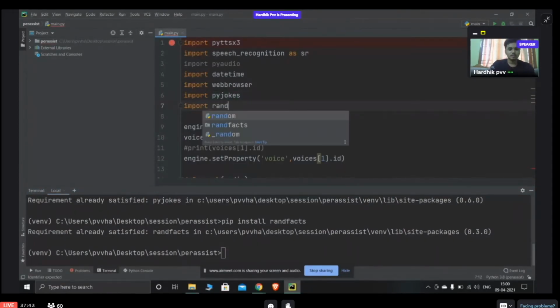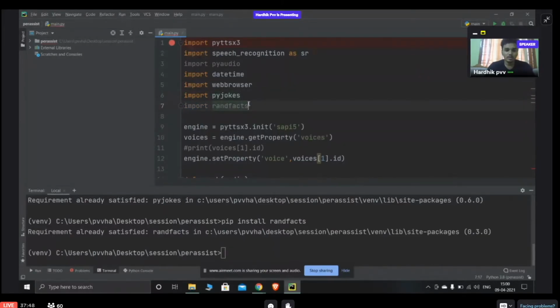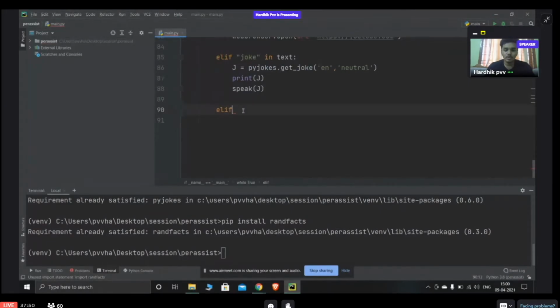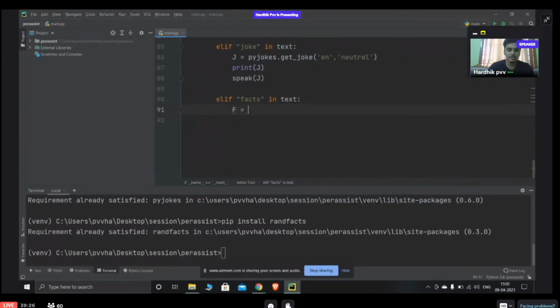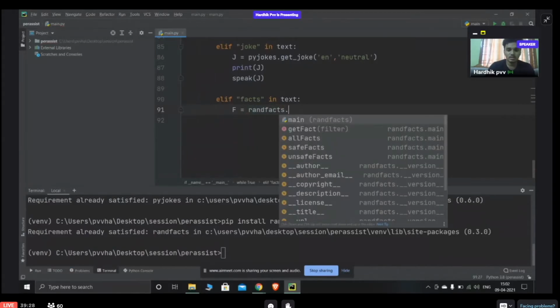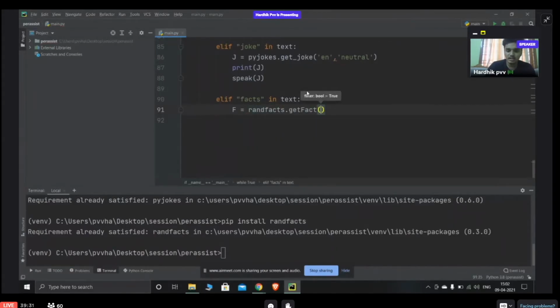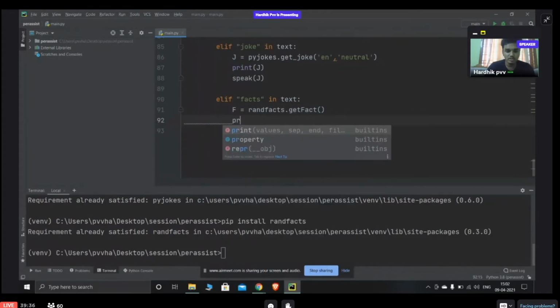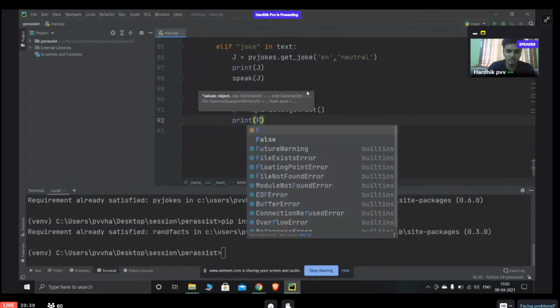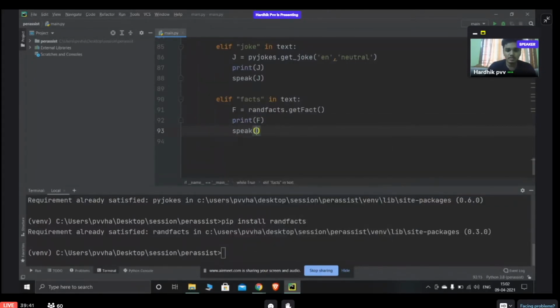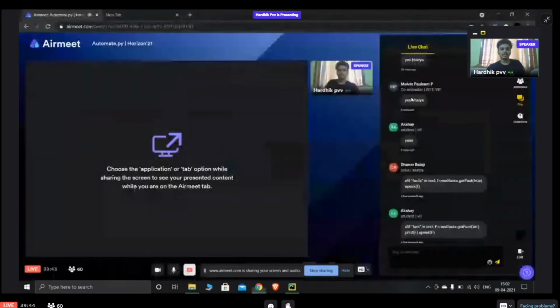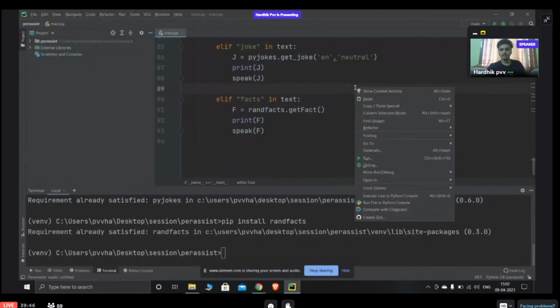Import randfacts. After importing randfacts, similarly now, if fact is in text, then randfacts dot get fact. If you want to put a filter, you can. Otherwise, I'll leave it out. Any fact is fine for me. I just put it like before, print and then speak. If you run it, the fact should also work fine. So I'll try to run it now.